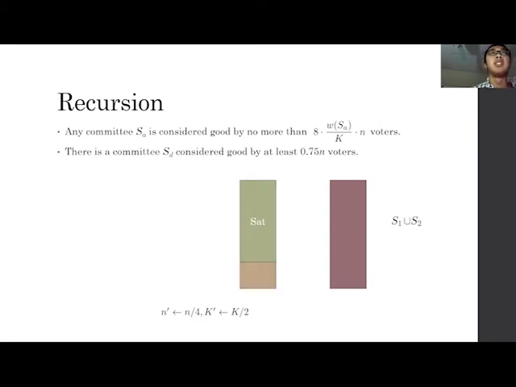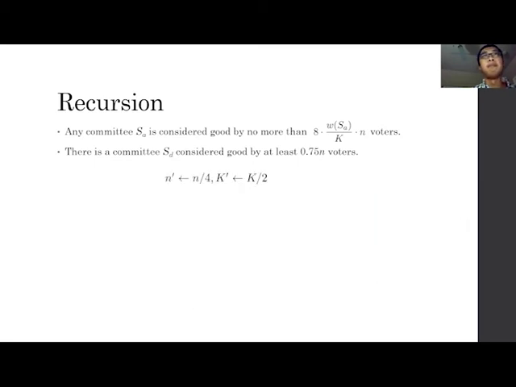And now we have another committee that is considered good by at least 3 over 4 fraction of voters in this unsatisfied region. And we pick this new good committee as S2 into our solution and satisfy another 3 quarters of voters, and so on. So this is our recursion. And we know if we set the first step budget limit to be K over 2, then the total limit should be less than K.